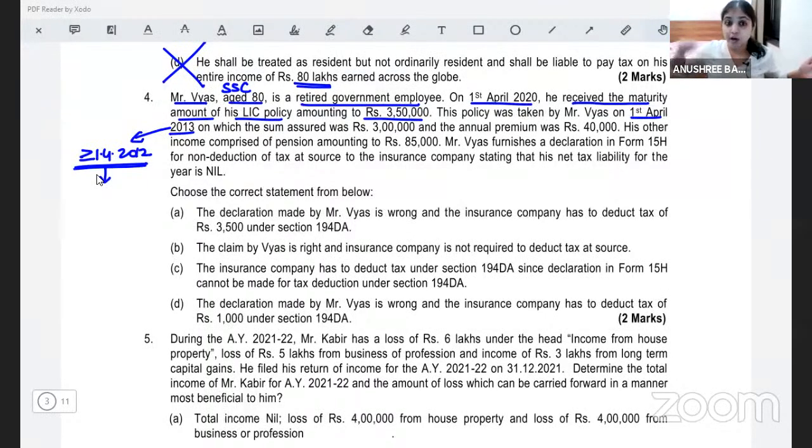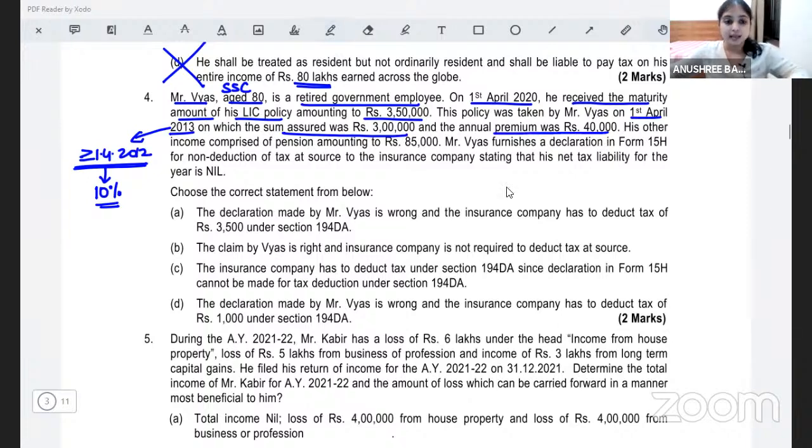Policy taken on or after 1st April 2012, 10% of sum assured is the maximum premium that we can pay, right? Now, sum assured was 3 lakhs. So which means how much premium he should have paid maximum? He should have paid only 10%, only 30,000. But how much has he been paying? He has been paying 40,000.